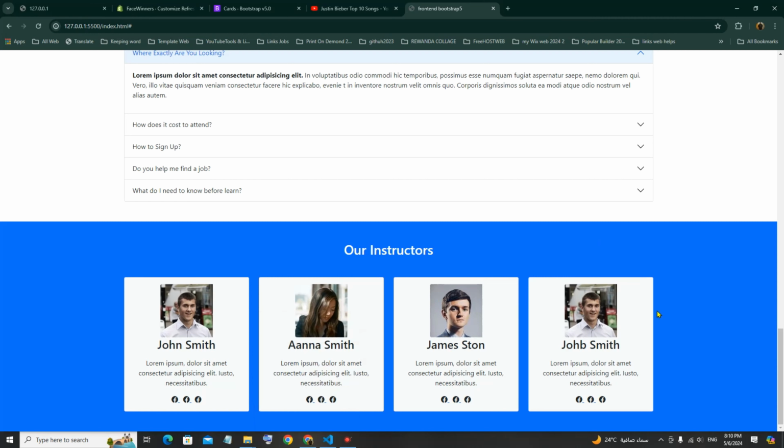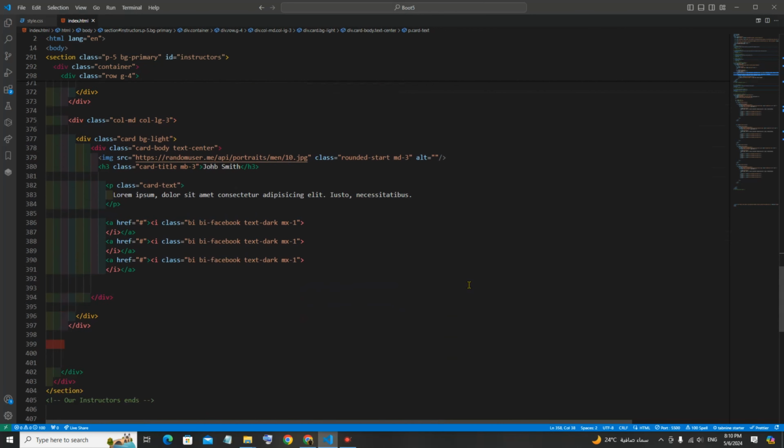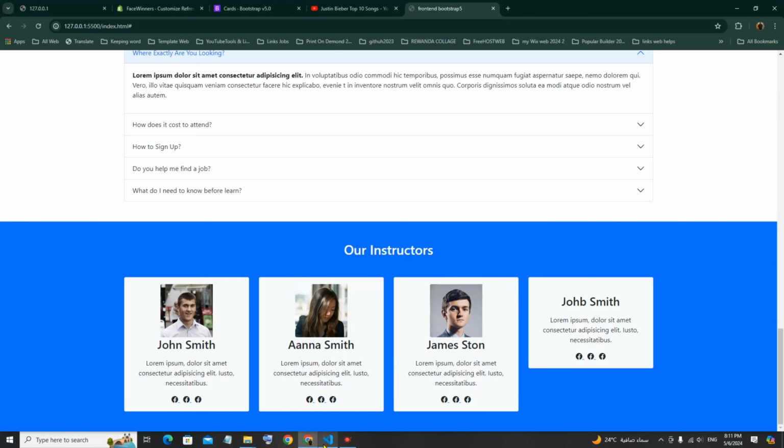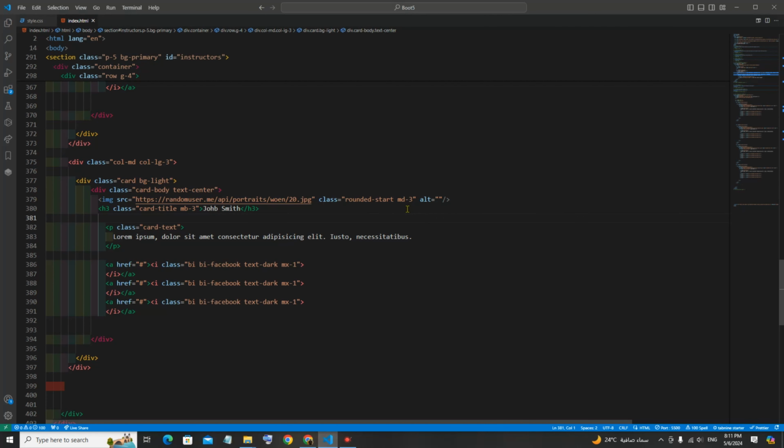Okay, that's perfect. The last one here, we want to make a girl. The girl could be 20, maybe 20 here, instead of a woman. Woman. Let's save. Oh my gosh, that's not the picture there. Woman.